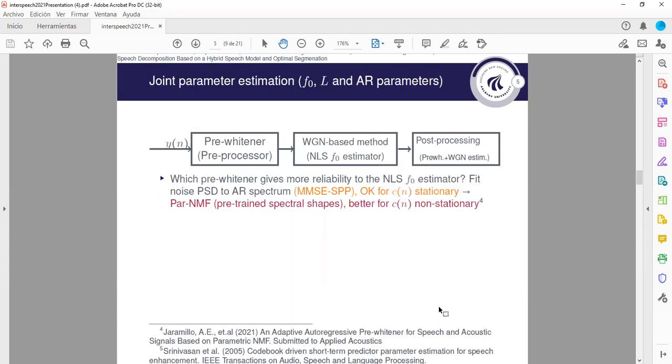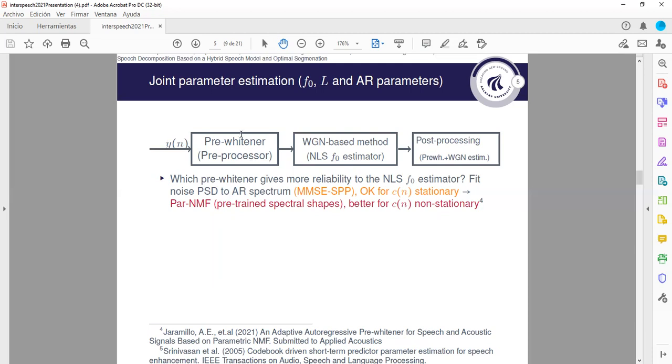So how do we estimate the parameters, either for the optimal segment length or for all possible candidate segment lengths? It is a joint parameter estimation problem, so we need to estimate both the harmonic and the autoregressive parameters. It is based on a white Gaussian method, whose assumption may be quite simple but not unrealistic, and is computationally efficient. This is a non-linear least squares pitch estimator. But to apply this method, we need to pre-process the signal.